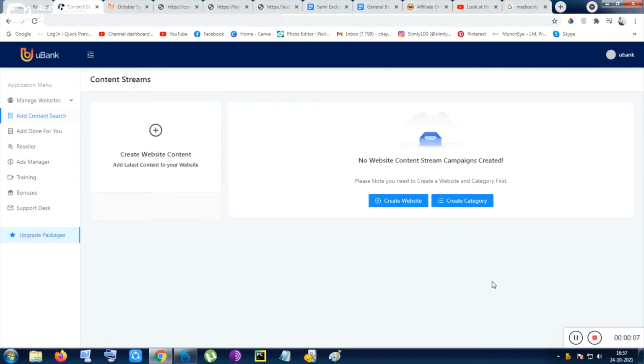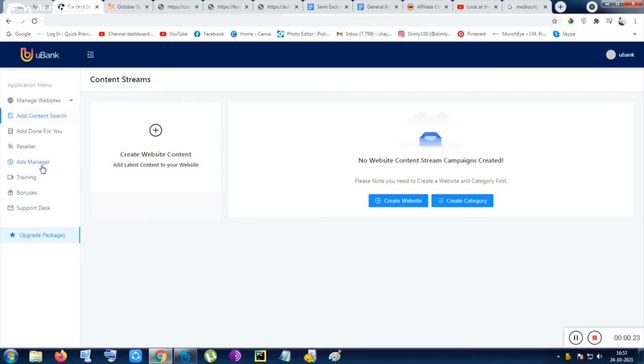So in a nutshell, Ubank is a website builder. Inside it you can create your blogging website, you can create any kind of websites, and you can also monetize it by doing advertisement, by doing affiliate marketing, by creating sponsorship-like stuff.